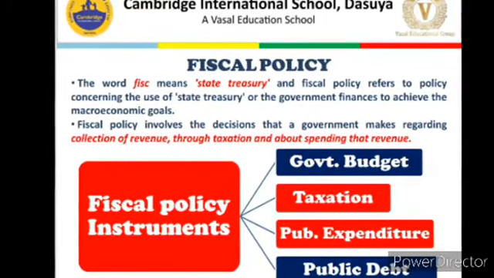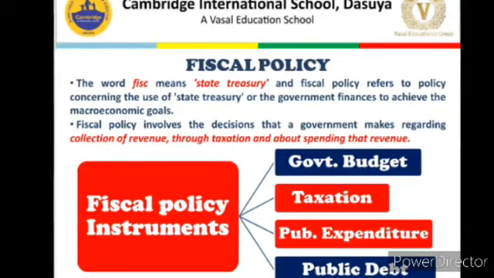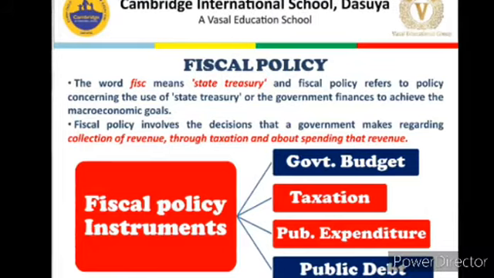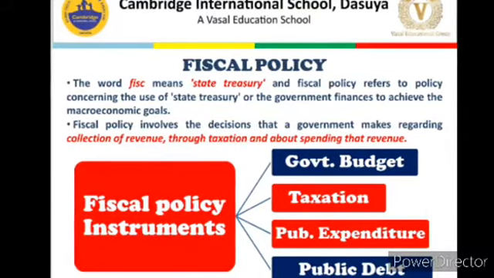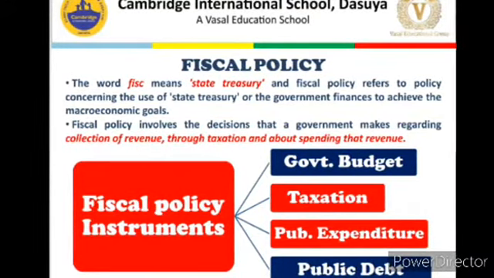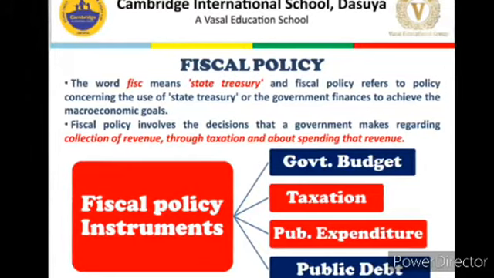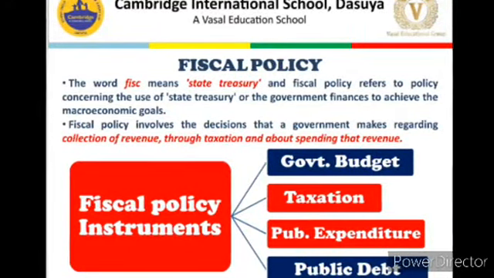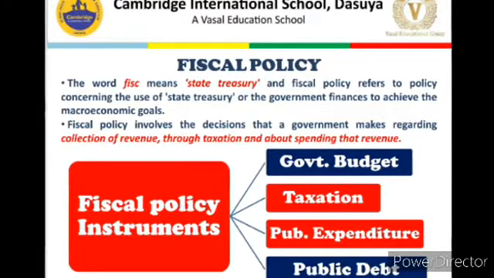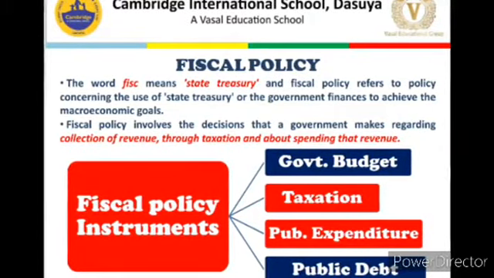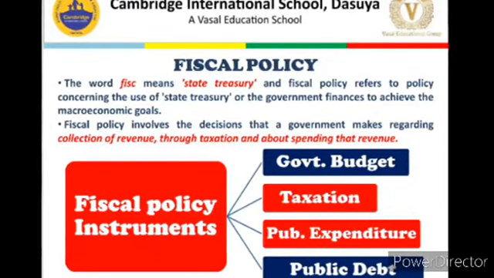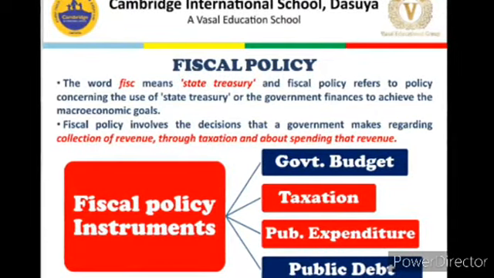So in situation of excess demand, we will try and stop public to spend that cash which is available with them, and in situation of deficient demand, we will provide more cash, more money to the public through different direct and indirect mediums, so that they could spend more. Okay, excess demand, stop spending; deficient demand, encourage spending. That is the bottom line you need to keep in mind.